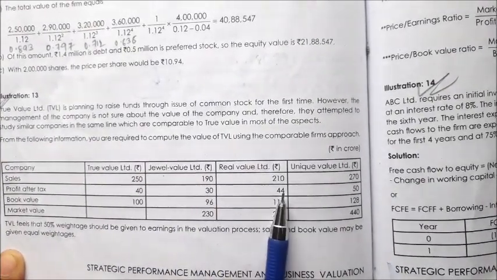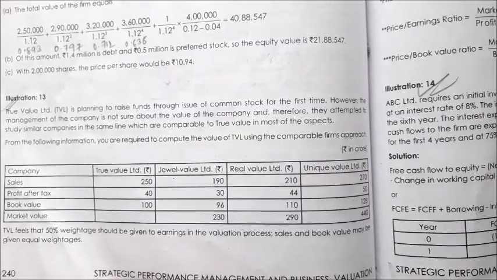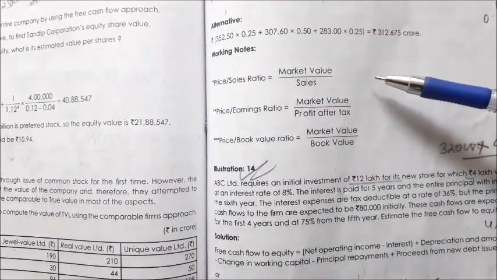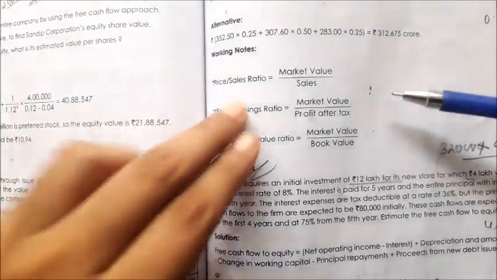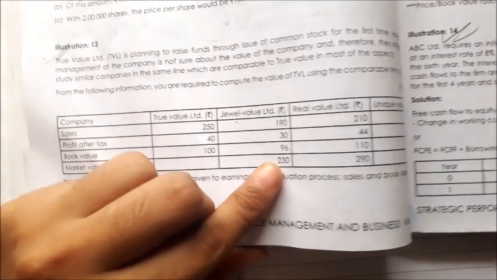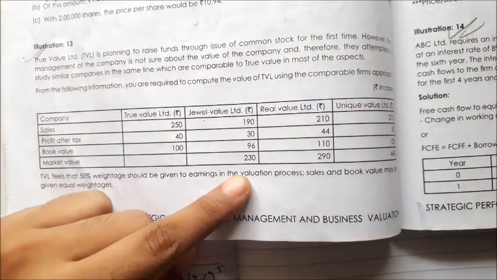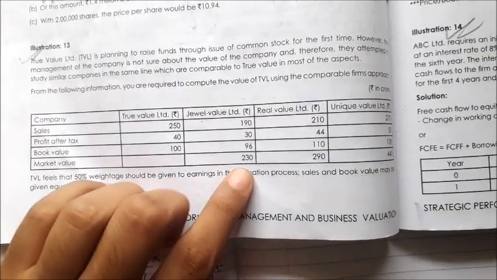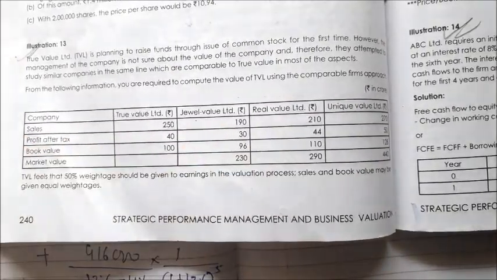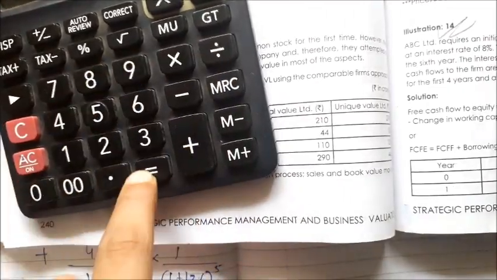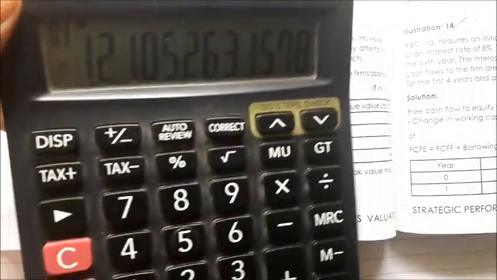We take all those values and find the ratios. The most famous ratios used are these ratios. So we just divide each one: 230 divided by 190, we get the first value, that is 1.21.